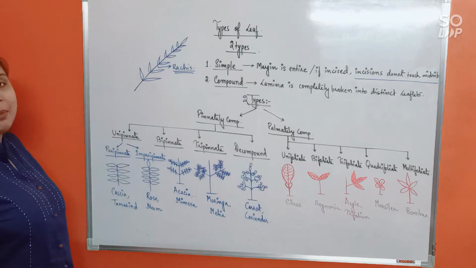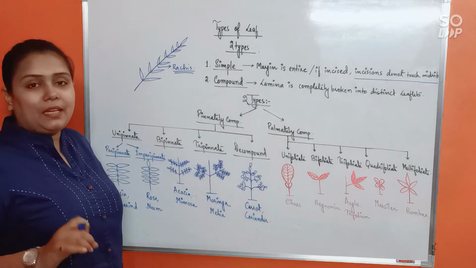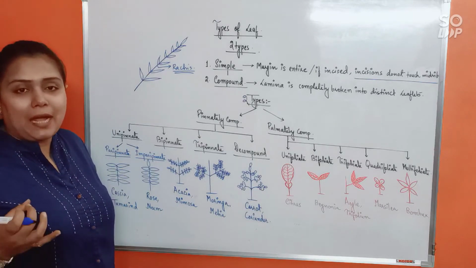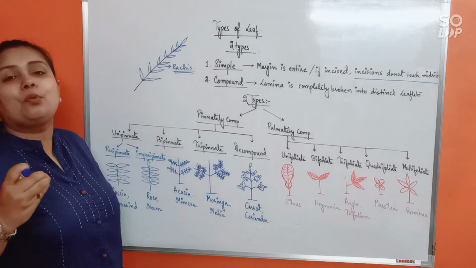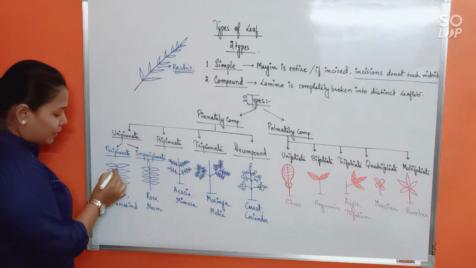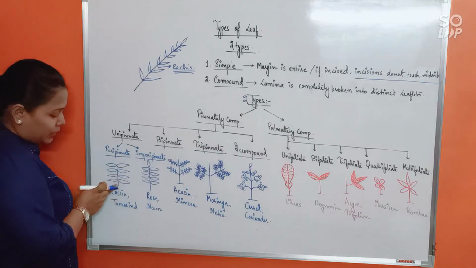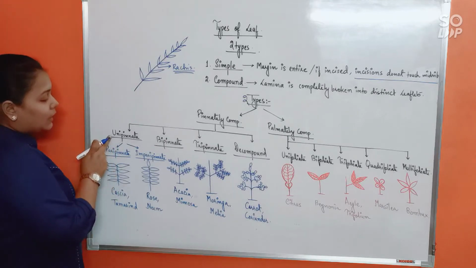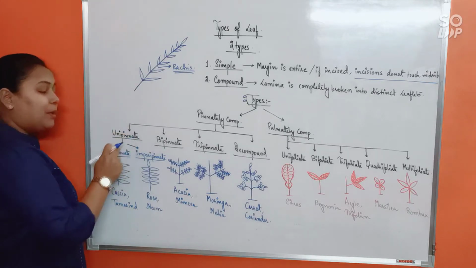First, unipinnate. In unipinnate, the midrib of the leaf directly will convert into rachis and it will bear the small leaflets or pinna. So this being the midrib of the leaf, which has converted into a rachis, and it is directly holding the pinnas. Now the unipinnate leaf can again be of two types.